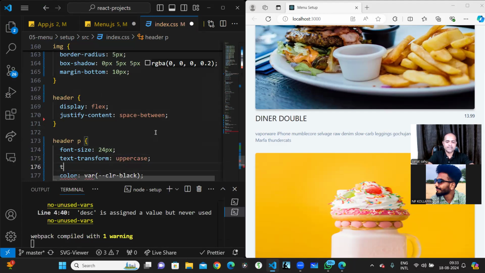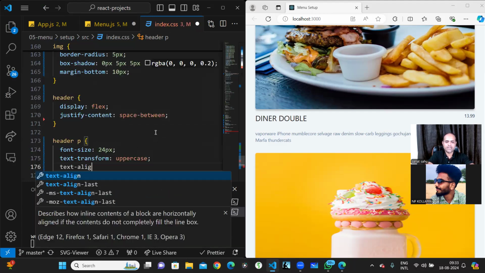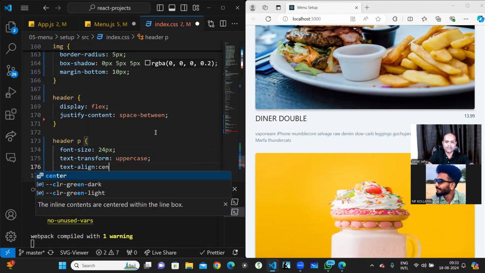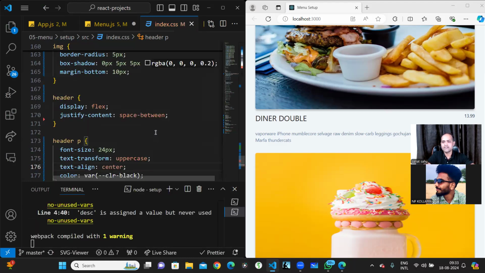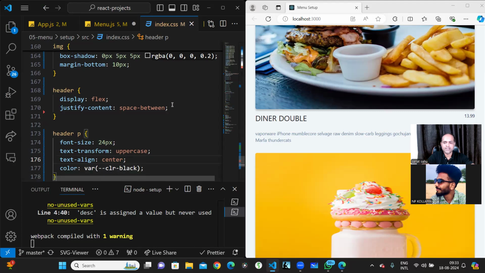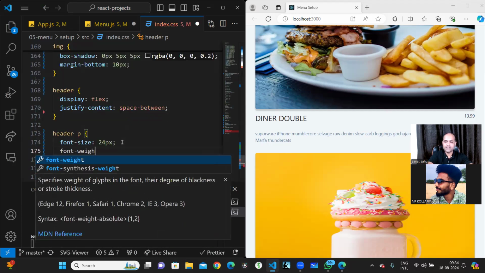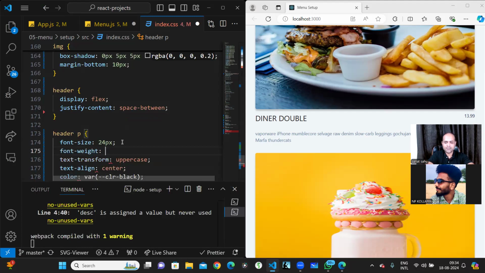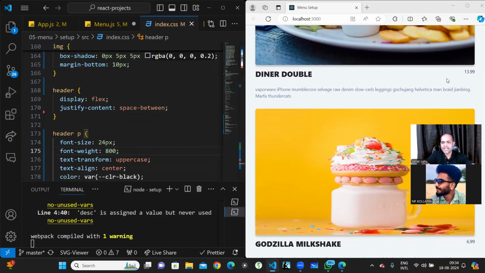And I need the text to be aligned at the center, so text align center. Oh, it didn't come because I've given space between, so that might be the reason. But we can do a lot of other stuff. Let it be looking good only. So font weight, I can give a little bit thicker weight, 800, so that will be a little thick. Yeah, great.